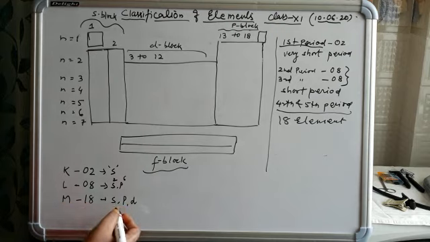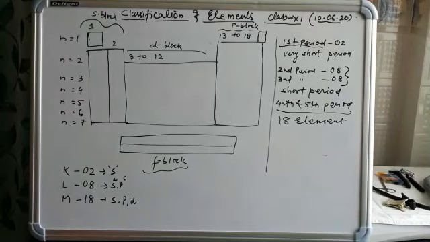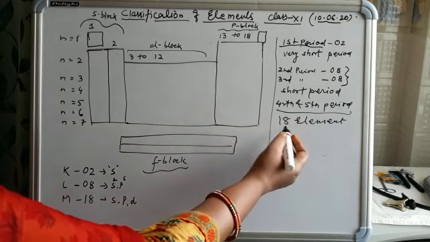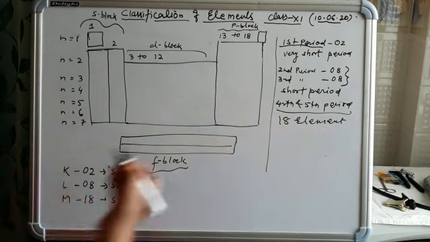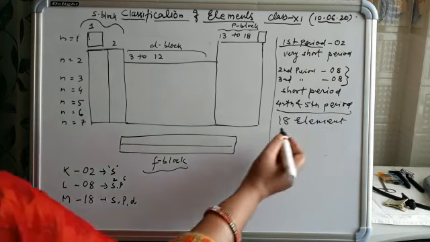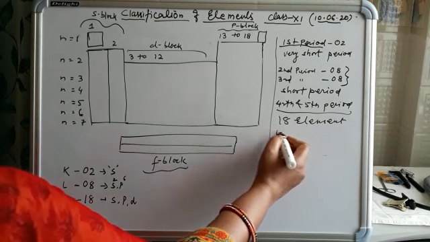So elements are also 18. So total number of orbitals present in the M shell: s, p and d. So total number of electrons 18. So this M shell represents the fourth and fifth period in which 18 elements are kept, and it is known as long period.